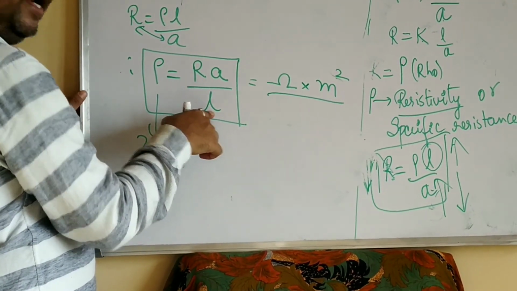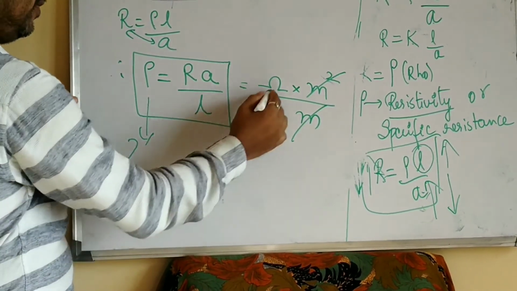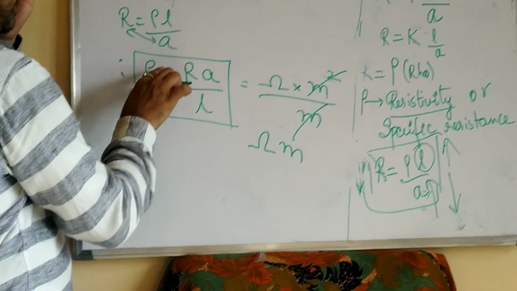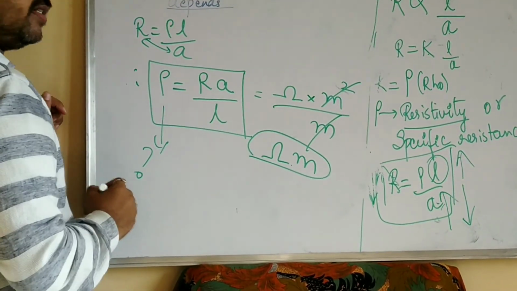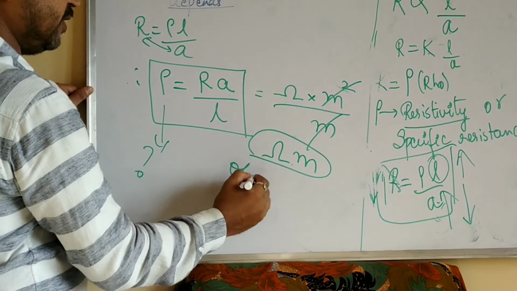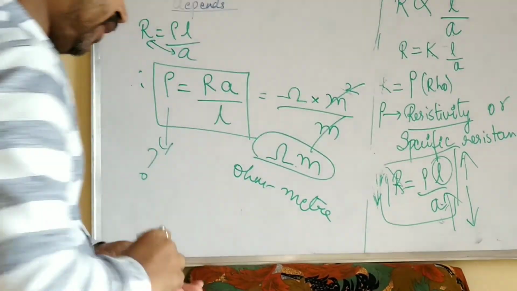Standard unit of length, meters. Now one meter here gets cancelled. You will get ohm meter. So the unit of resistivity or specific resistance is ohm meter. You can write it like this, ohm meter. Okay, now moving further.